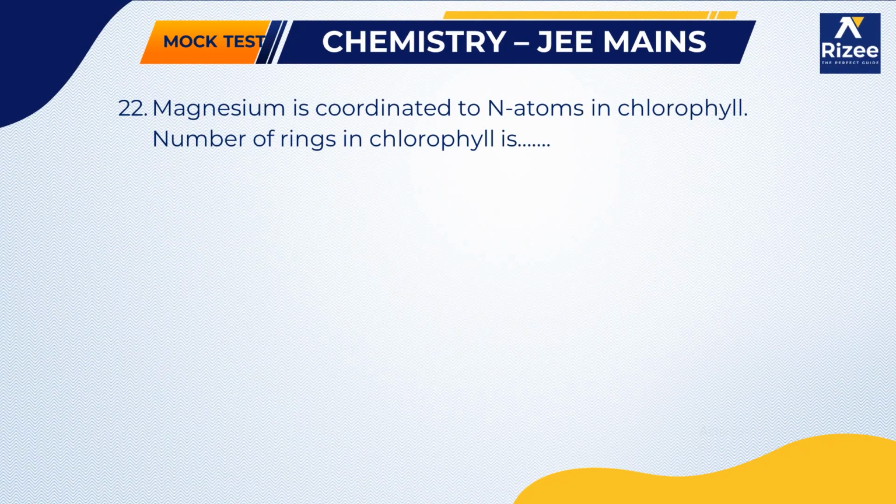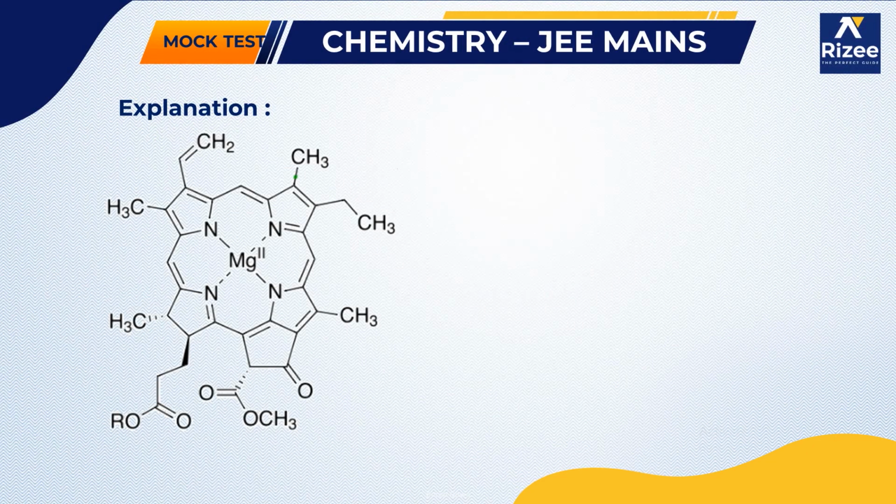Next, moving on to the next question. Magnesium is coordinated to nitrogen atoms in chlorophyll. The number of rings in chlorophyll. So first of all you should know the structure of chlorophyll. So this is our chlorophyll,